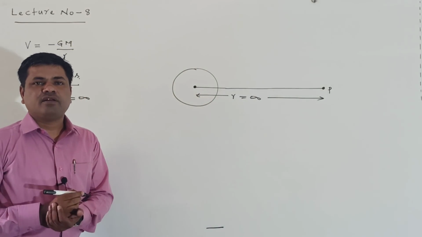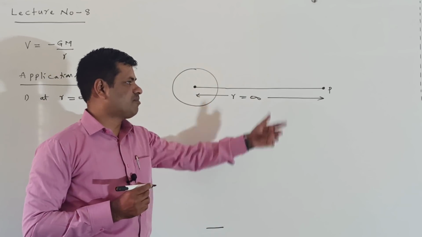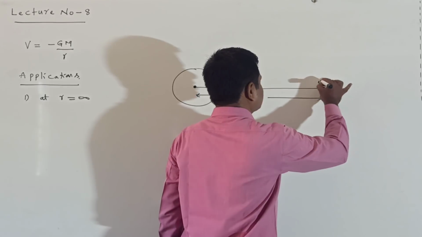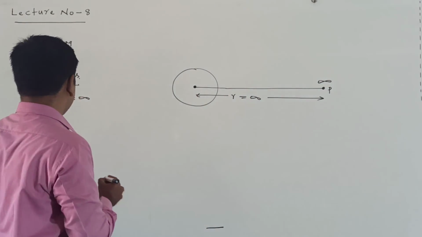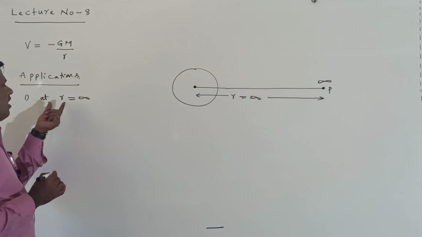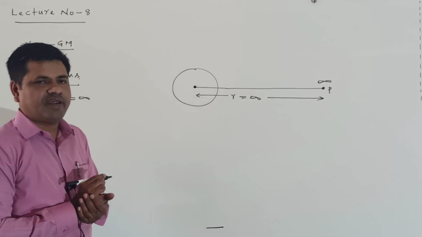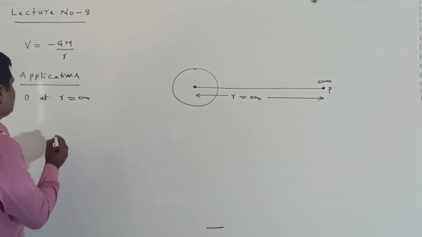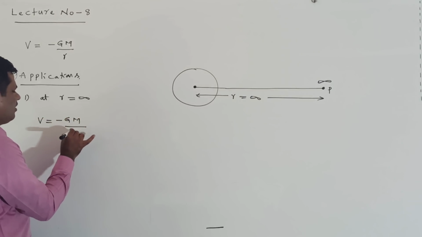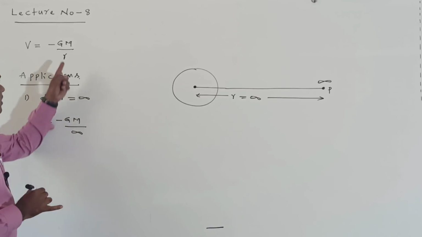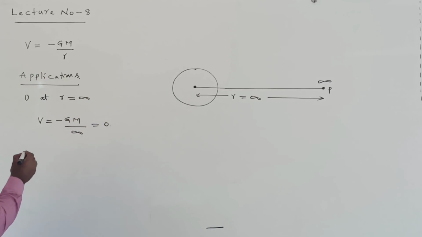Here r is the distance between the point P and the center of the earth. R is equal to infinity means the point P is taken at an infinite distance from the center of the earth. Now what is the potential here? V equal to minus GM by infinity. Something by infinity is equal to 0. That potential is 0.